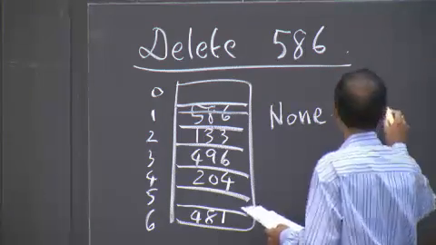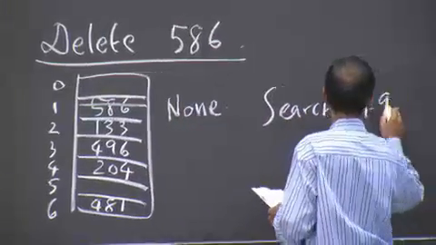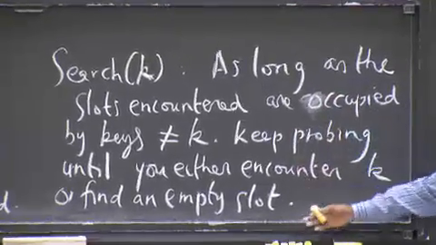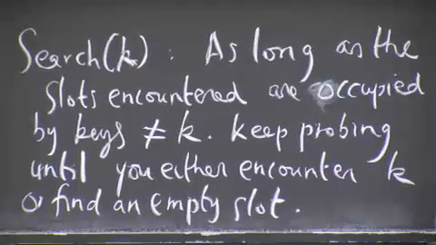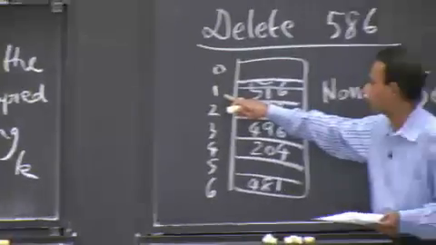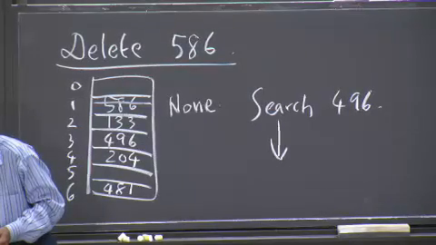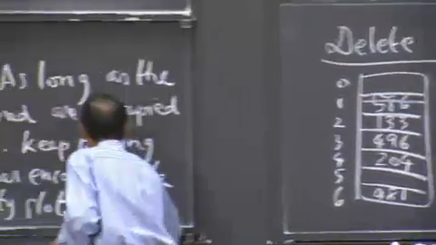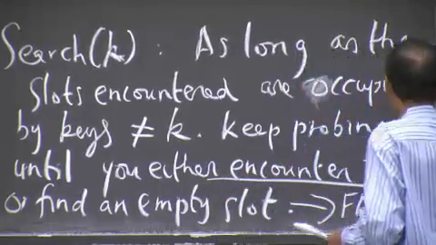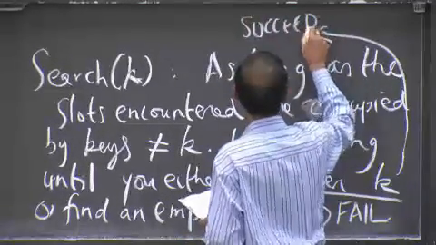Now, what happens is that when I search for 496, according to this search algorithm, what am I going to get? The first slot I'm going to look at is 1, and I find an empty slot. And when I find an empty slot, I'm going to say I failed in the search. If you encounter K, you succeed and return the key value pair.